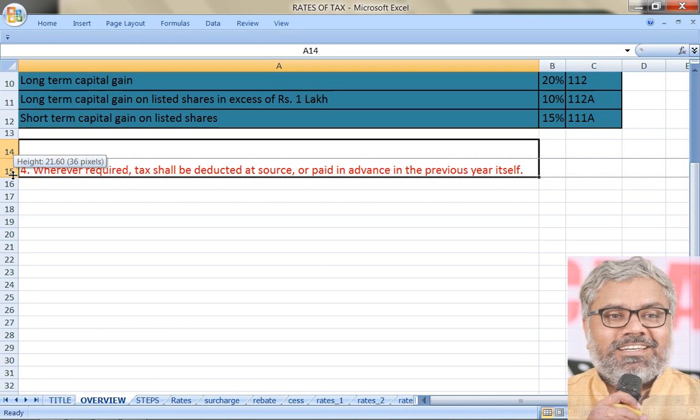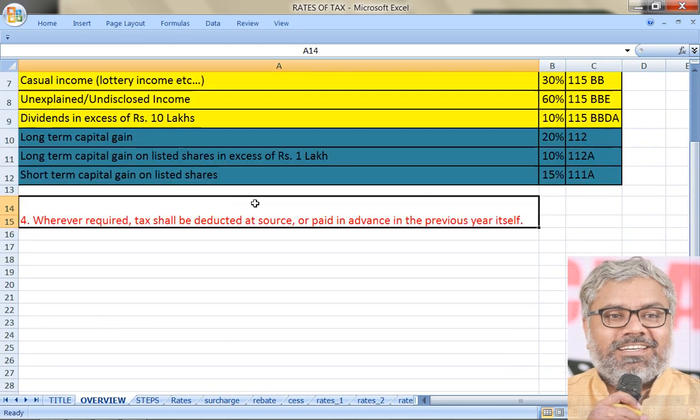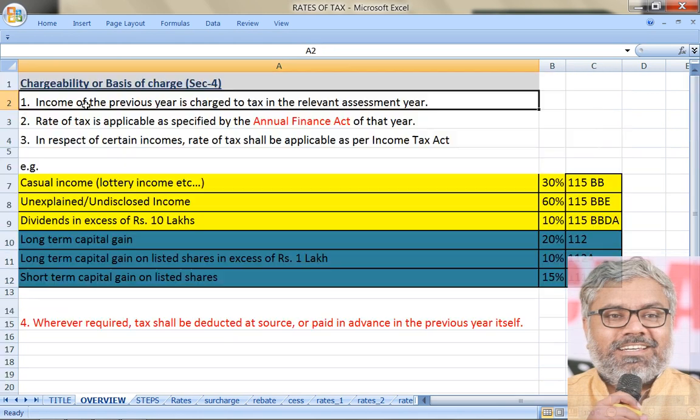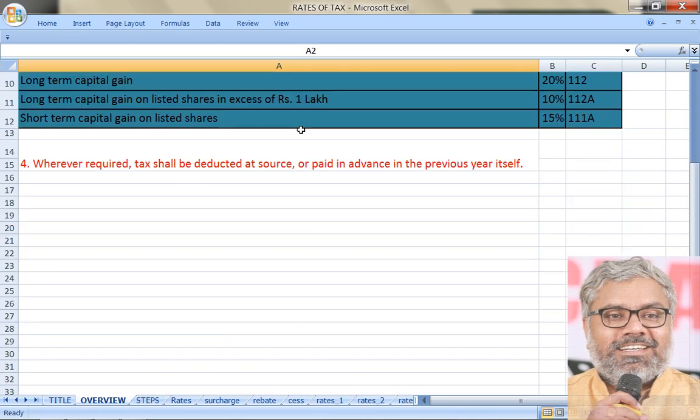Charging of tax is different, payment of tax is different. That is what we can learn from this. Assessment of income is different, making the income tax payment is different. Assessment of income will not happen in previous year. Income earned in previous year will be assessed in next year, that is called assessment year.